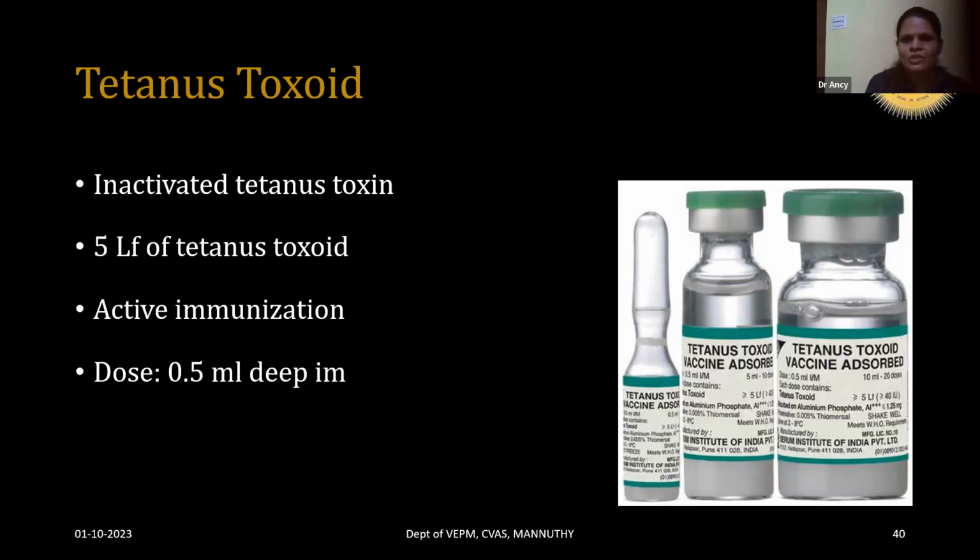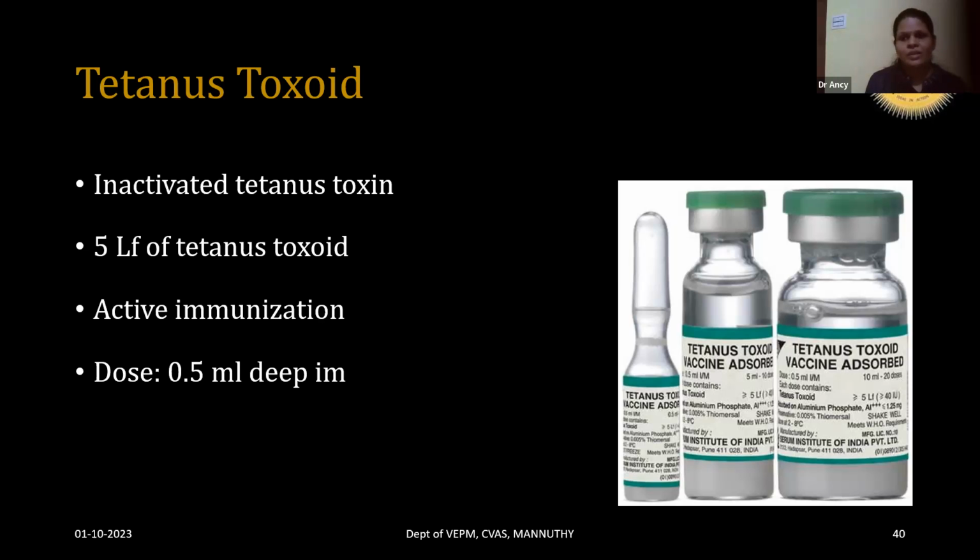That is the tetanus toxoid, which is available as a 0.5 ml ampule that is used for the active immunization of goats. And 0.5 ml of the tetanus toxoid contains 5 LF, that is 5 flocculation units, of the tetanus toxoid. And the dose is 0.5 ml deep intramuscular.